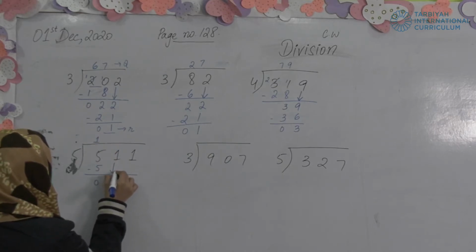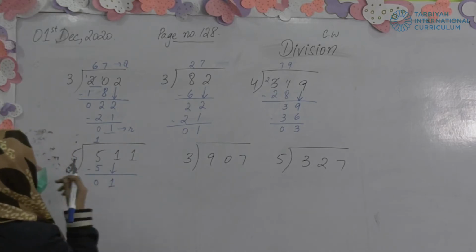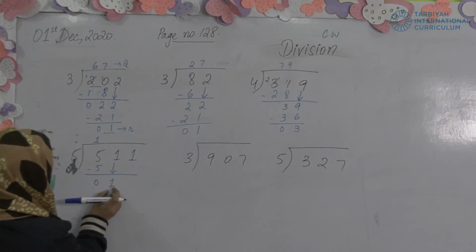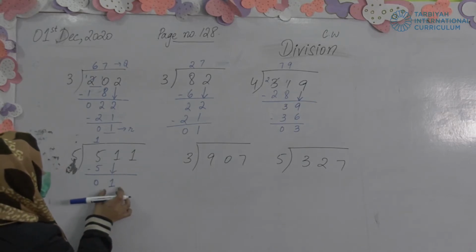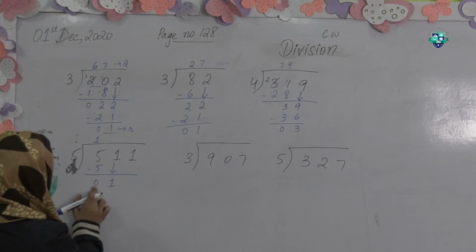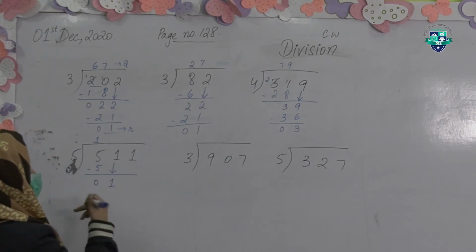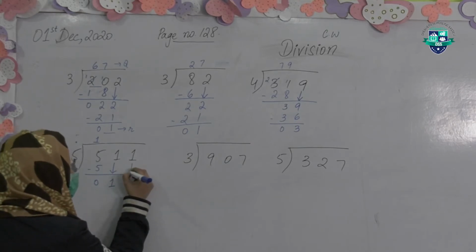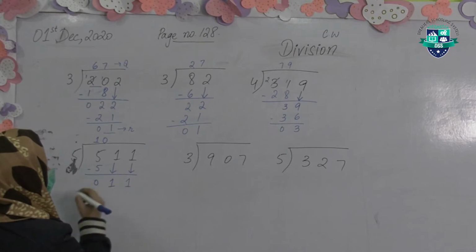Now 1 will come down, automatically 1. Can we divide 1 on the table of 5? No. So what we will do, this has come automatically. When we subtracted this value, 1 came automatically down, but when we bring the second number down, we have to put the 0 and then bring it down.